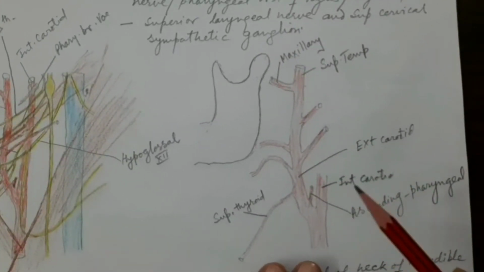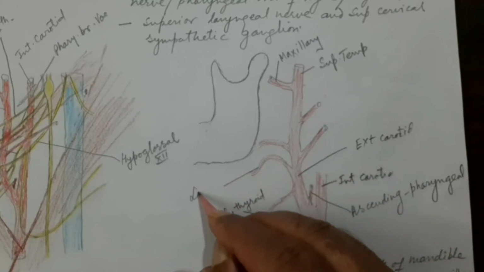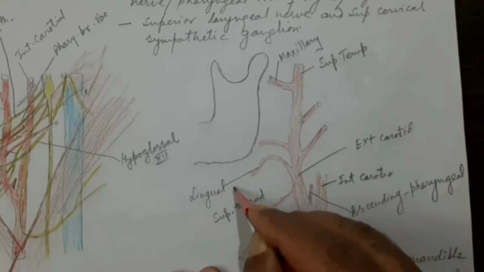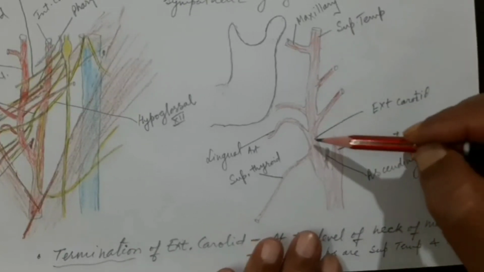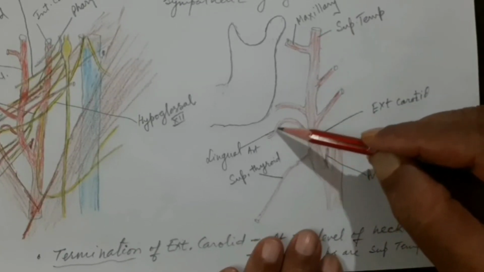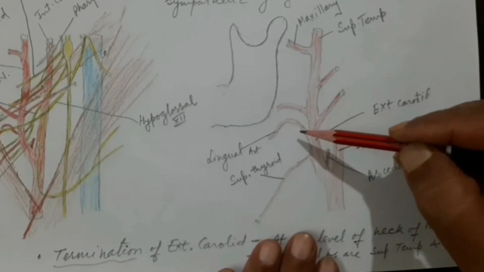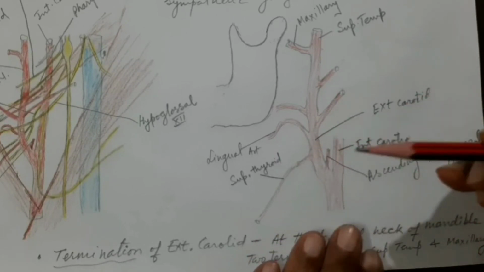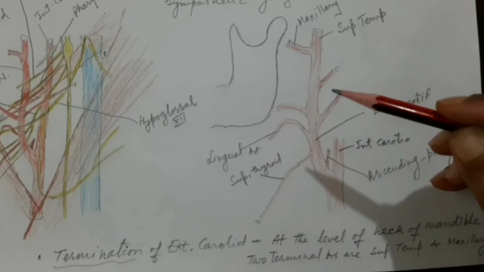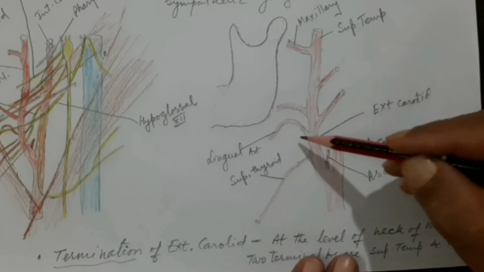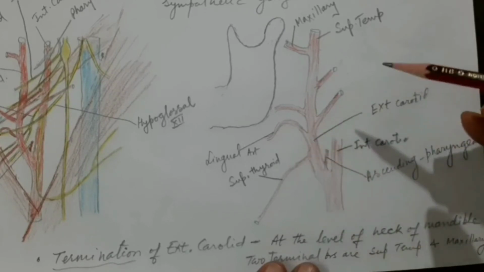Let us come to the third branch, and this third branch is called the lingual artery. It also arises from the anterior margin of the external carotid artery and has a characteristic loop formation. This forms a loop very close to the greater cornu of the hyoid bone. And this supplies the tongue. As the name suggests, it is the lingual artery. This will go deep inside the tongue to supply the tongue. But the landmark is that it is close to the tip of the greater cornu, to which it forms a loop-like structure.